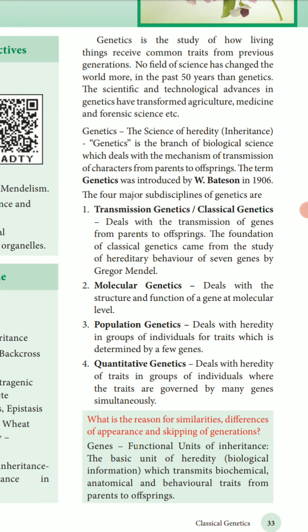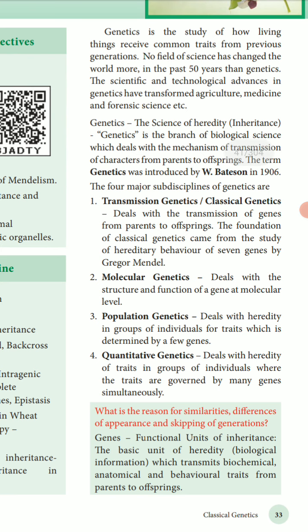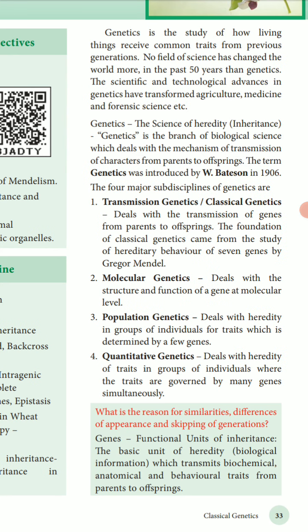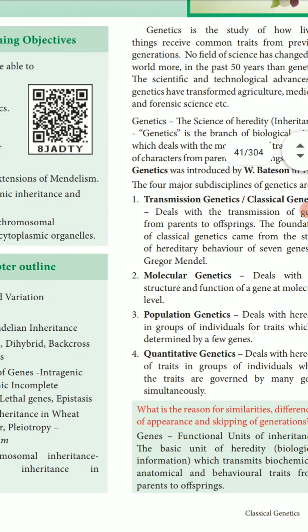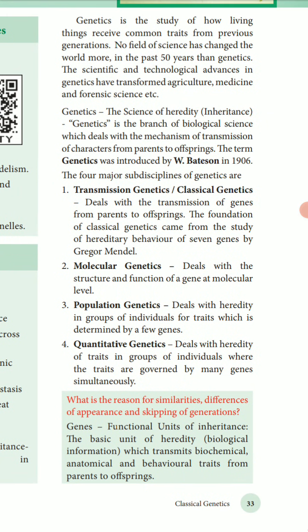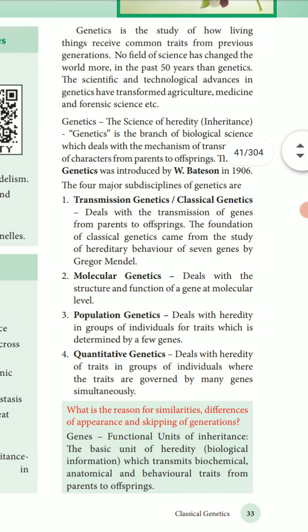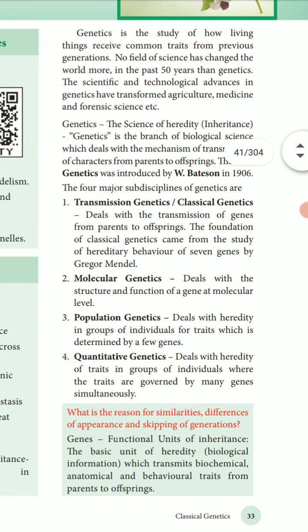The term genetics was introduced by W. Bateson in 1906. Genetics is a branch of biological science which deals with the transmission of characters from parent to offspring, from one generation to another. There are four major sub-disciplines of genetics. First, transmission genetics or classical genetics deals with the transmission of characters from parent to offspring. Offspring means young ones.